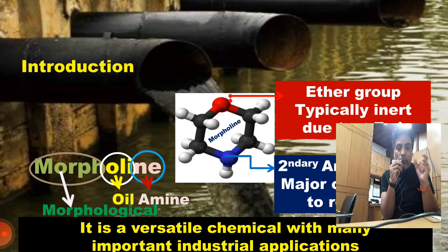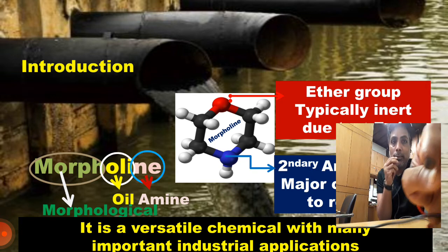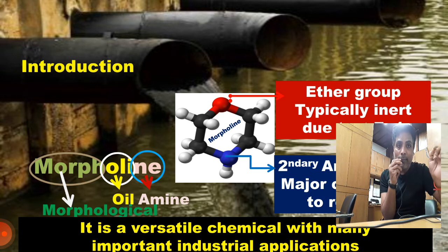One of the potential chemicals is morpholine and its derivatives. If you see the word morpholine, the name itself indicates its physical, chemical, and biological features. Morpho means morphological, oli means oil, and in means amine. So basically, it is an amine group. If you see the chemical structure of morpholine, it has the amine as well as the ether group.